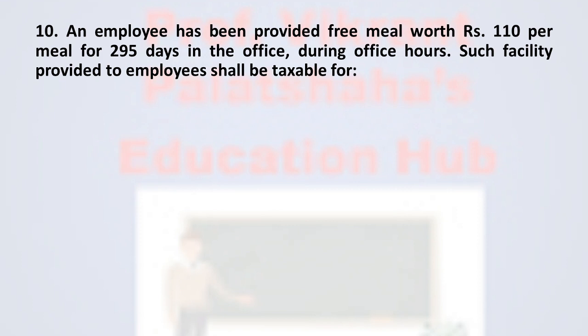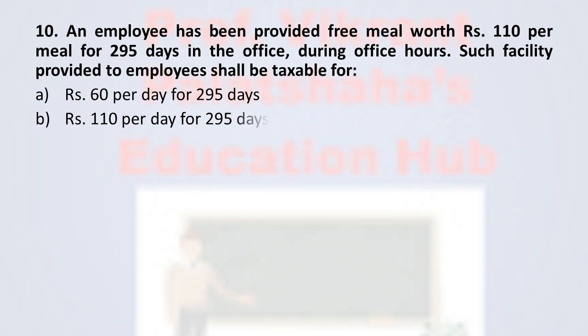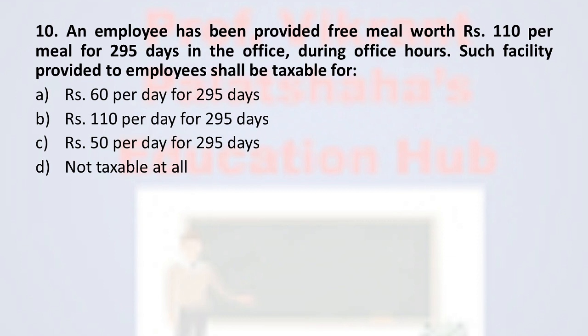Next question number 10. An employee has been provided free meal worth rupees 110 per meal for 295 days in the office during office hours. Such facility provided to employees shall be taxable for option number A rupees 60 per day for 295 days, option number B rupees 110 per day for 295 days, option number C rupees 50 per day for 295 days, and option number D not taxable at all.